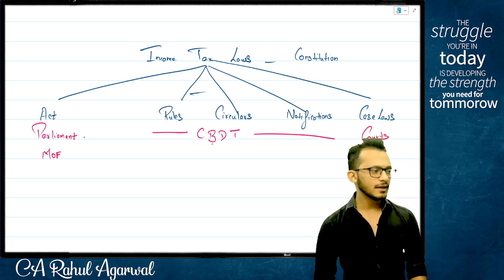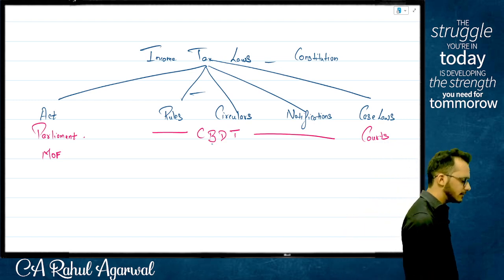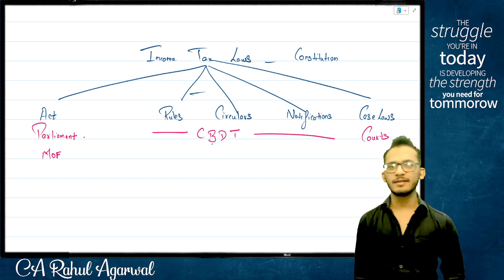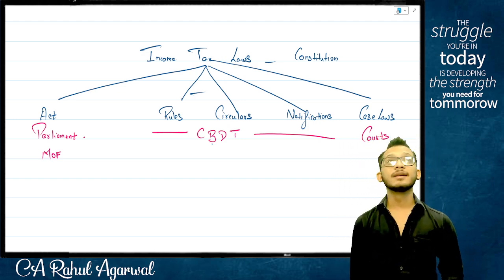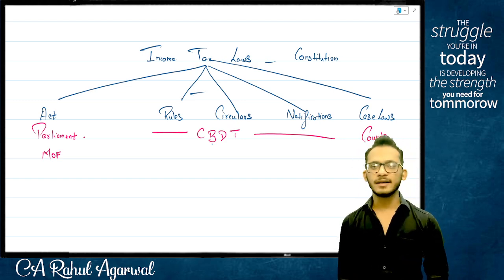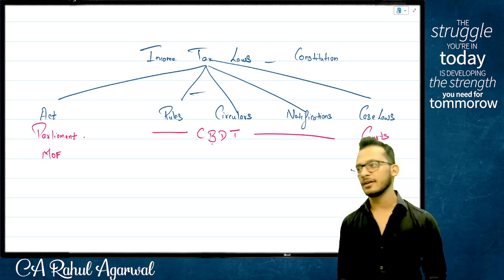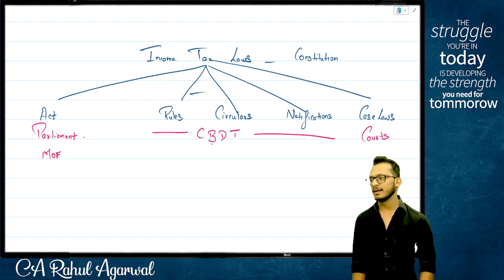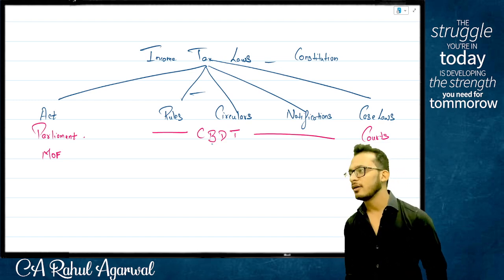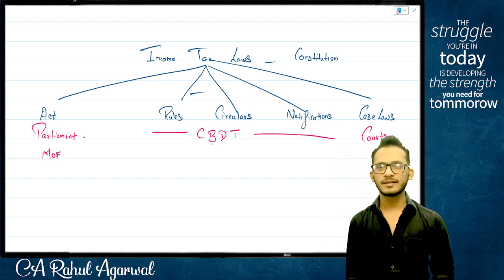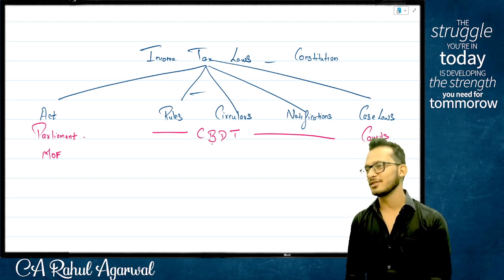Yes, if you want to create a law, you need to go to article number 246, which has three lists. One is called the union list, one is your state list, and one is your concurrent list. In your union list come income taxes other than agricultural income taxes. Your state list covers agricultural income tax, and GST is created from the concurrent list. Yes or no? Yes, this is what we discussed in the hefty 3-hour session which we had in the previous class.